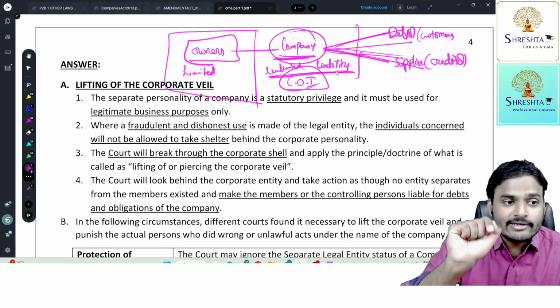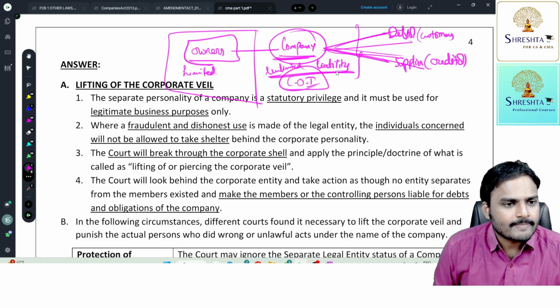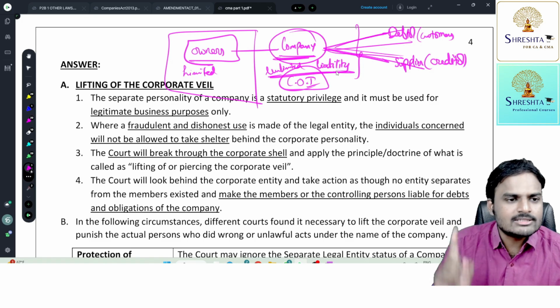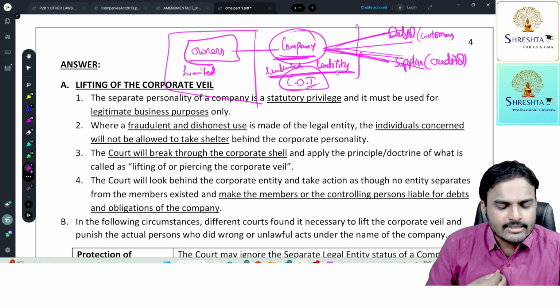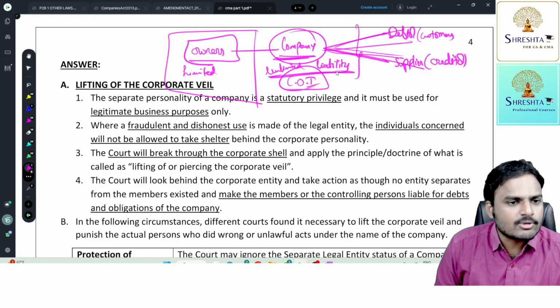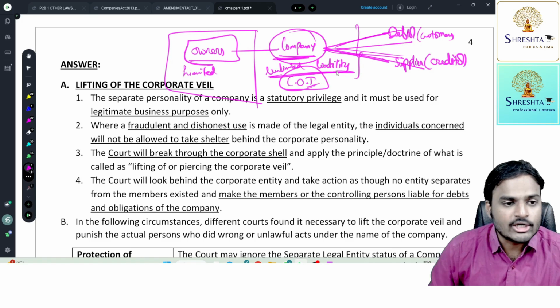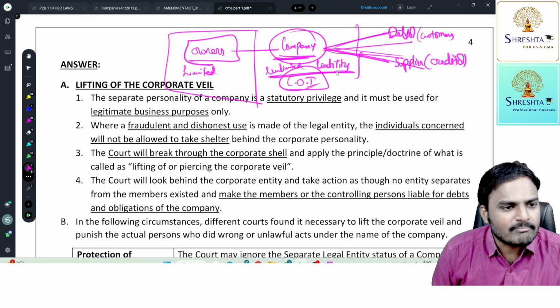On the documents, the company agreed to kill a person. The company agreed to kill a person. So it's the company's mistake. You need to punish the company. Act of the company, directors and members are not responsible. You punish the company. Take the certificate of incorporation. Apply third degree, fourth degree. If you want, hang the company.